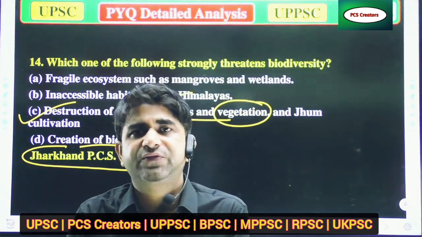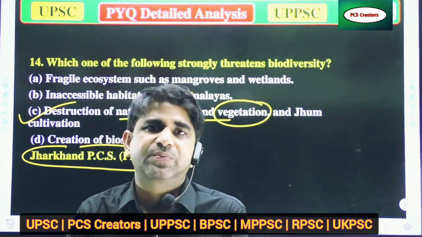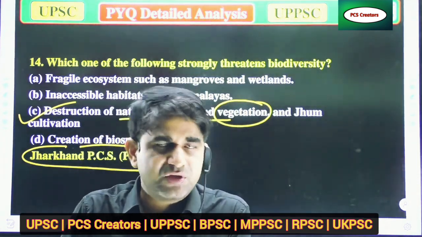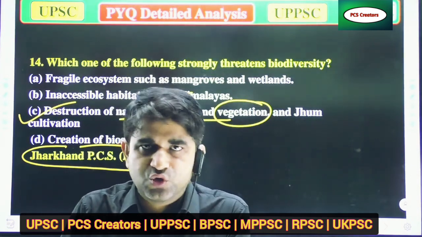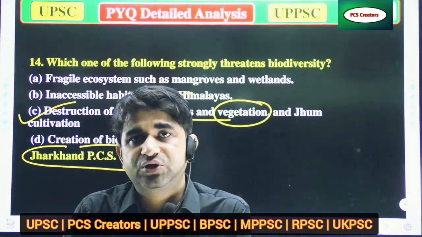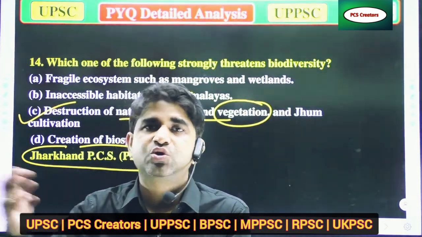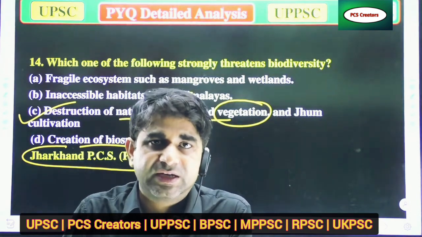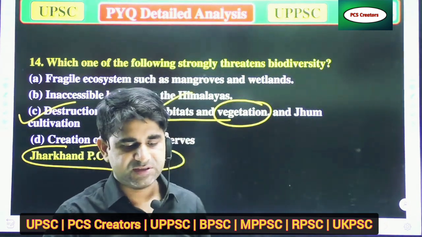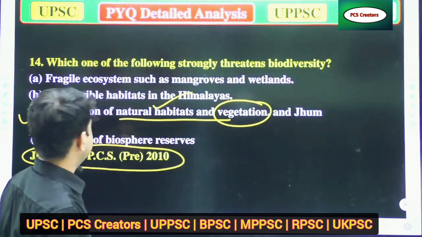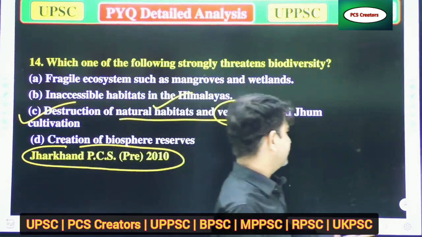When people shift from one place to another for agriculture purposes, this type of shifting is known as jhum cultivation. When there is huge jhum cultivation, that will also decrease biodiversity. So I think it's clear to you, and that is a correct answer. Now we'll move to the next question.